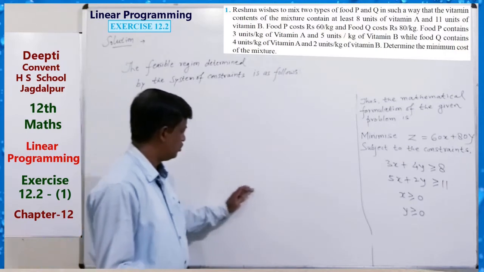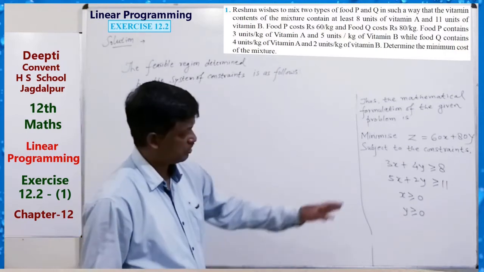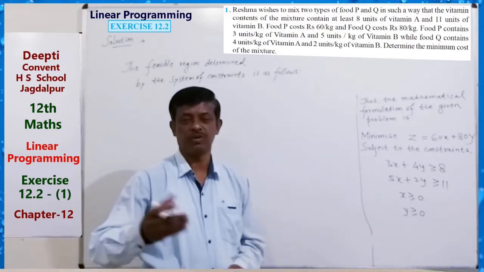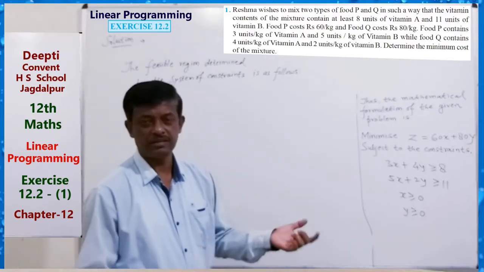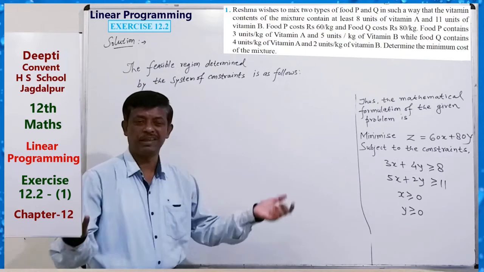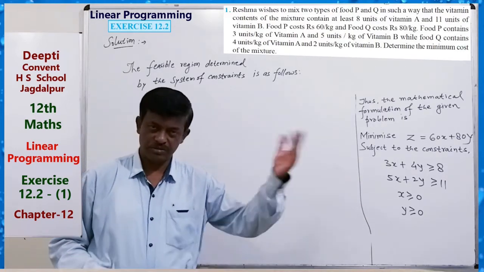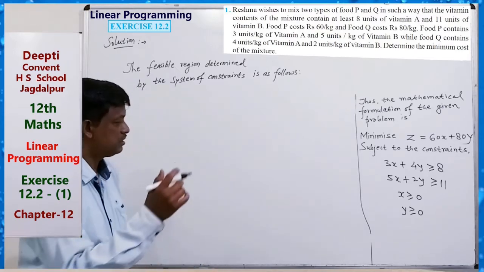You can do in rough work the calculation for finding the intersection point of the lines and which half plane should be in our feasible region.